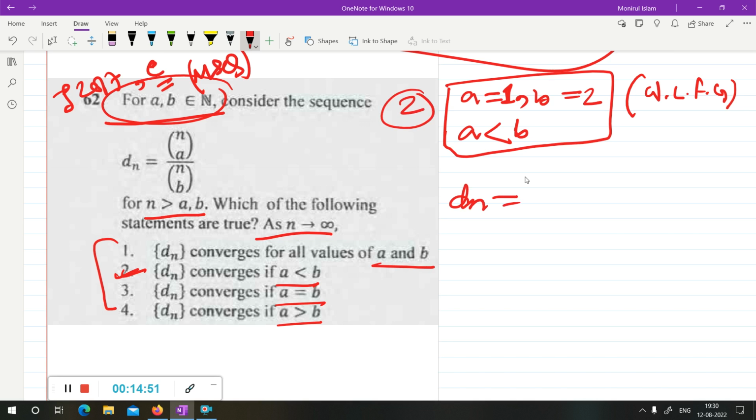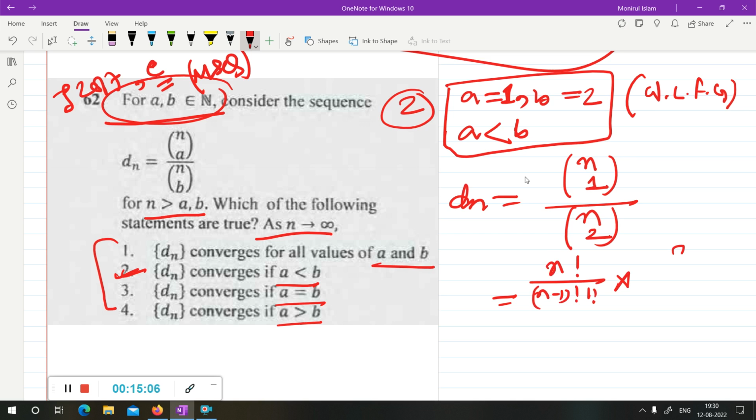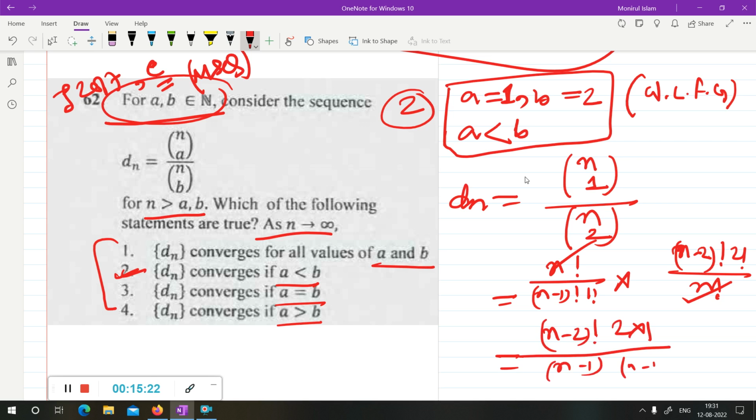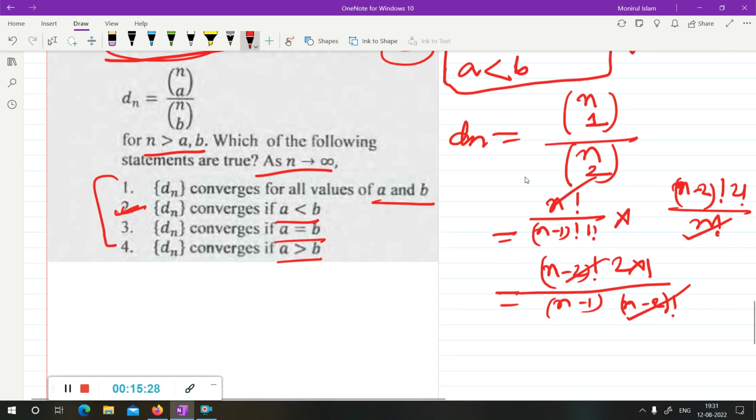So according to this, what will Dn be? a means 1 and b means 2, so it will be nC1 over nC2. nC1, how do we break this? n factorial over (n minus 1) factorial and 1 factorial. nC2 means on the lower side, (n minus 2) factorial, 2 factorial, and n factorial on top. So n factorial you can cut. This gives (n minus 2) factorial, and 2 factorial means 2 into 1. Now (n minus 1) factorial means (n minus 1) into (n minus 2) factorial. If you cut this, it gives 2 by (n minus 1), I think.